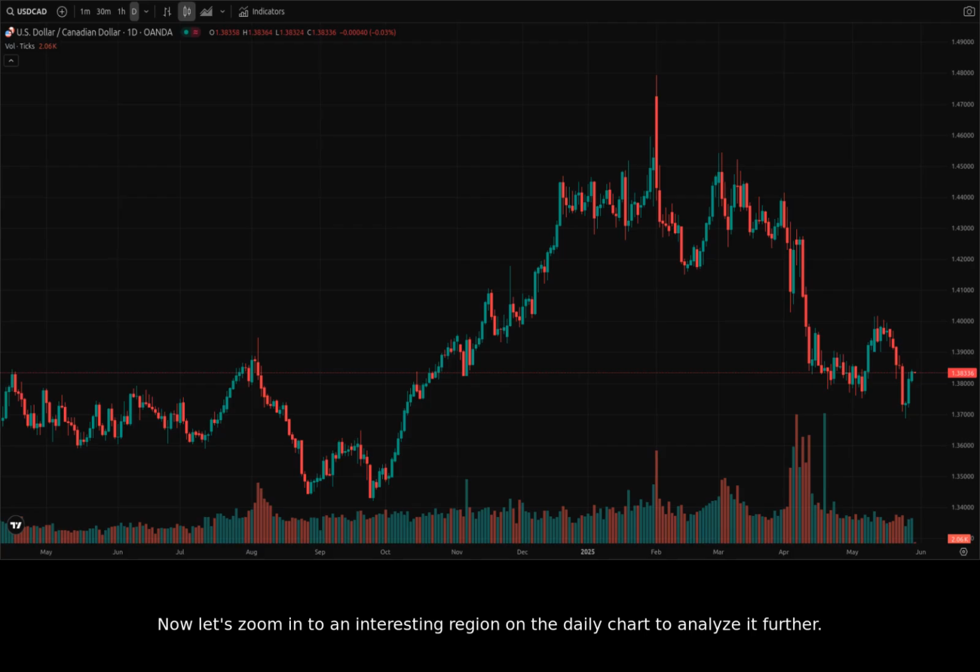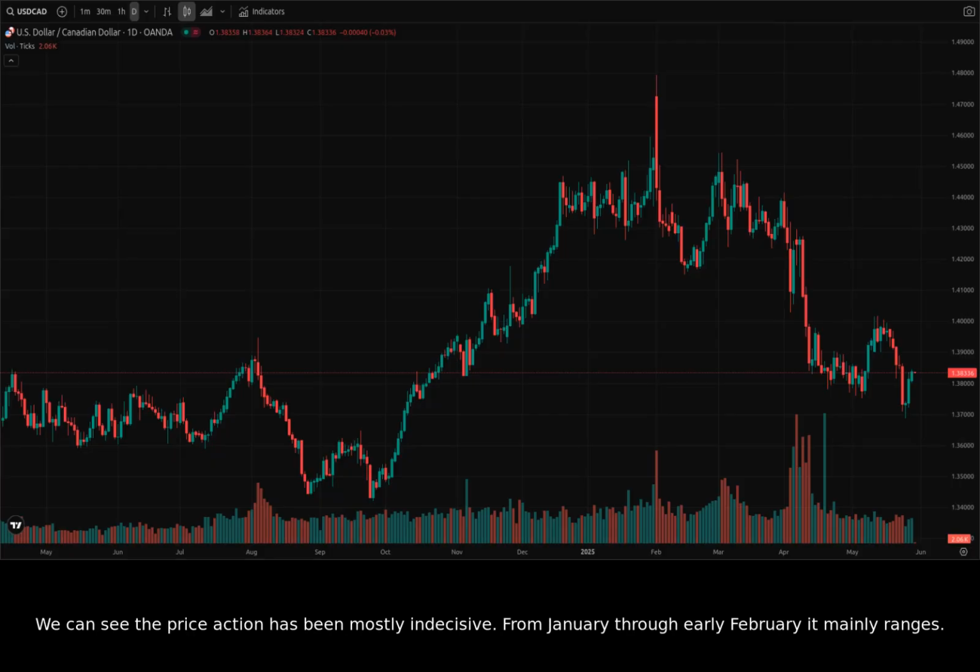Now let's zoom in to an interesting region on the daily chart to analyze it further. We'll focus on the period between January 1st, 2025 and February 10th, 2025. We can see the price action has been mostly indecisive. From January through early February, it mainly ranges.